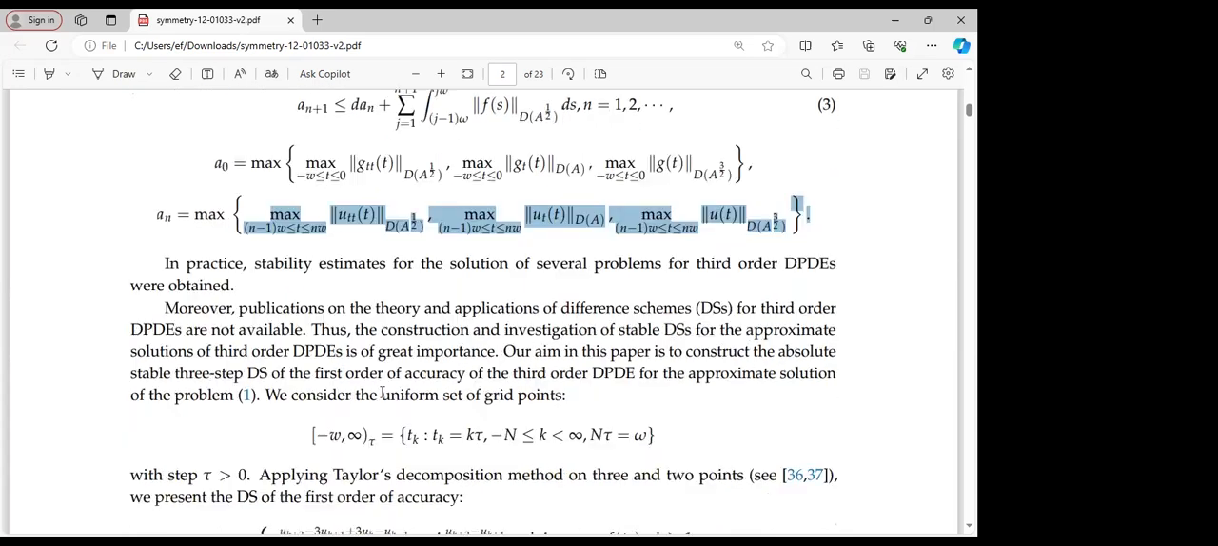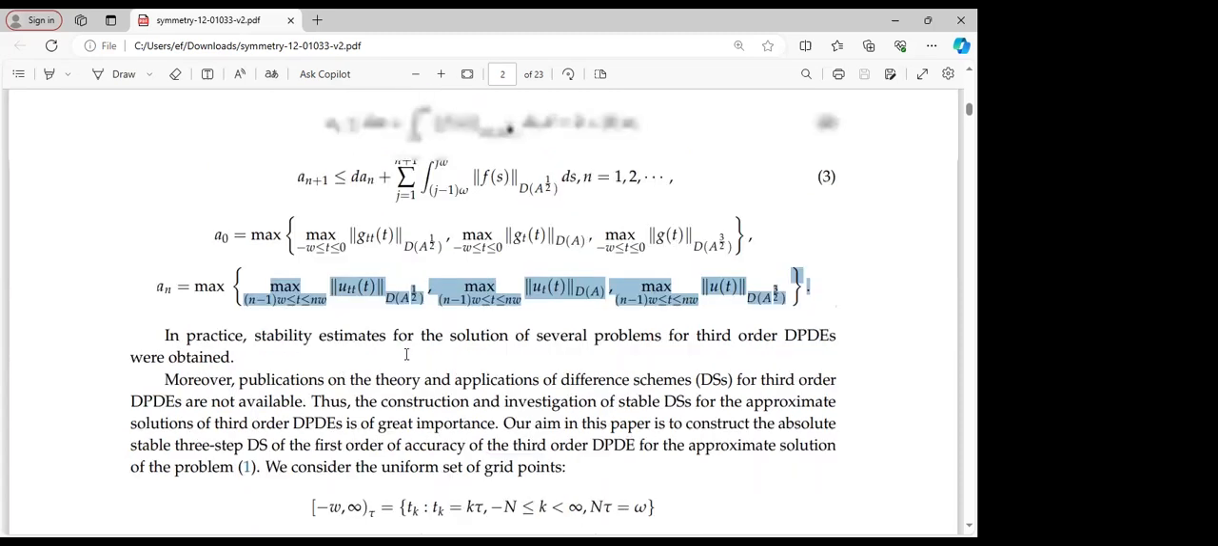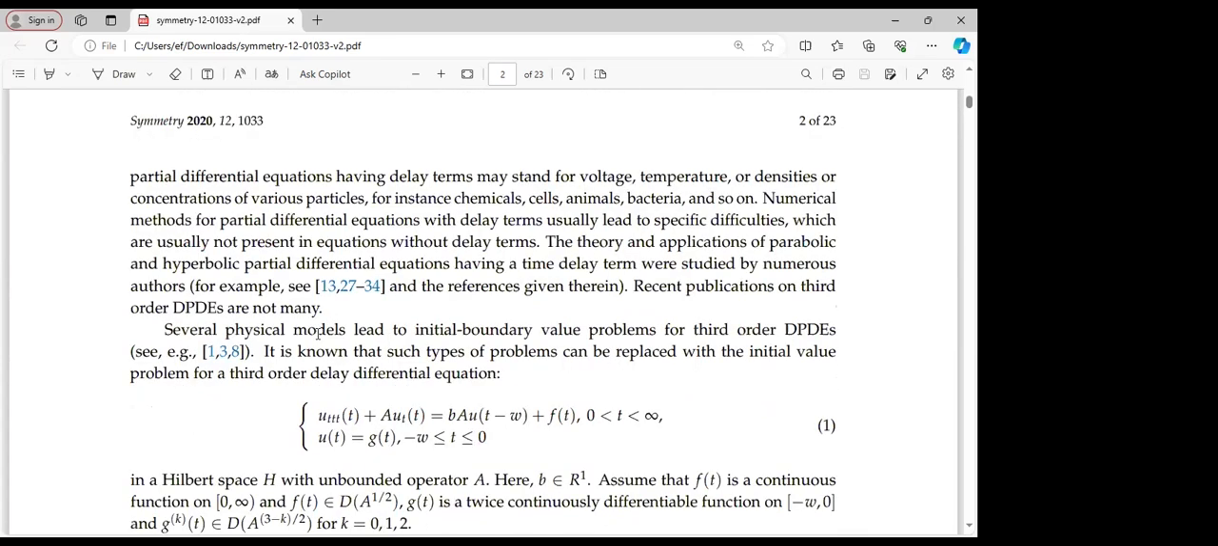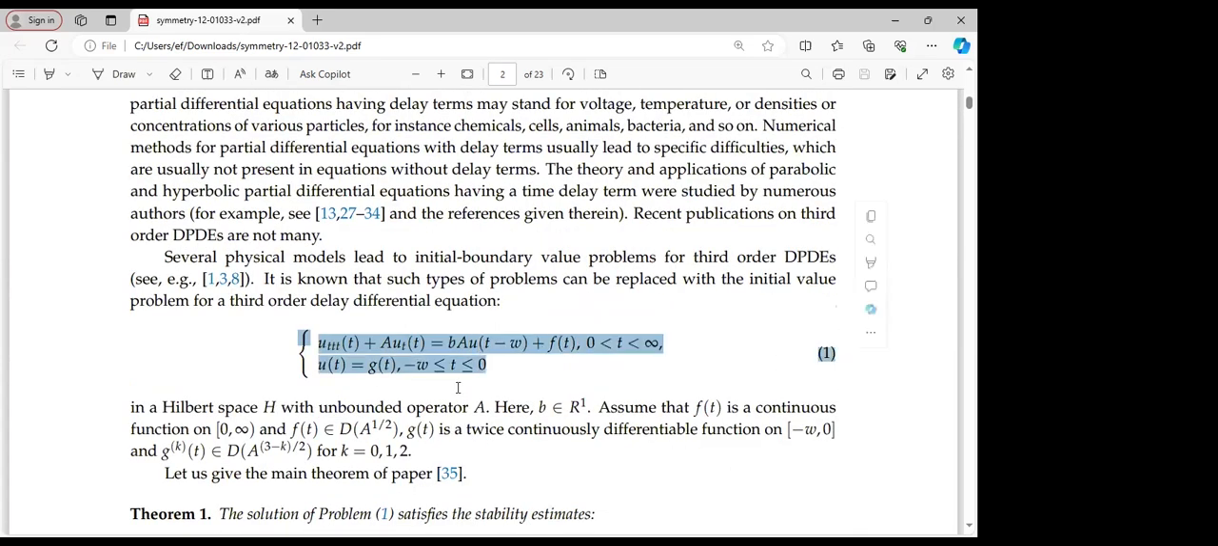So let's proceed so that we look at how we will make this presentation based on what we have. The construction and investigation of a stable difference scheme for approximate solution of third order PDEs is of great importance, as we know. So our main aim is to construct the absolute stable three-step difference scheme of first order of accuracy for the third order partial differential equation, for the approximate solution of the problem that we presented earlier, that is problem 1, equation 1 above.